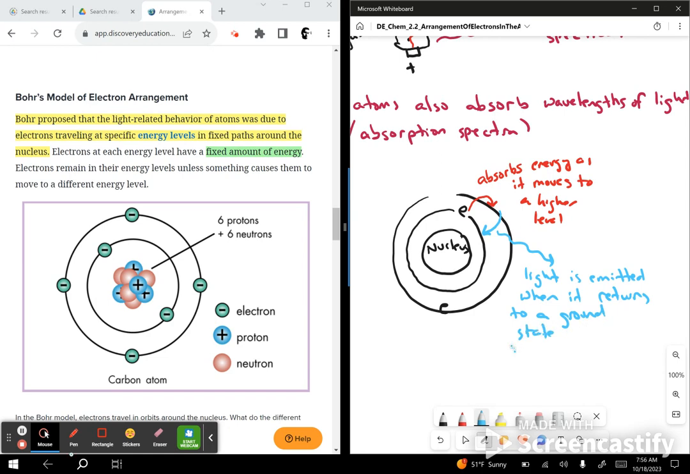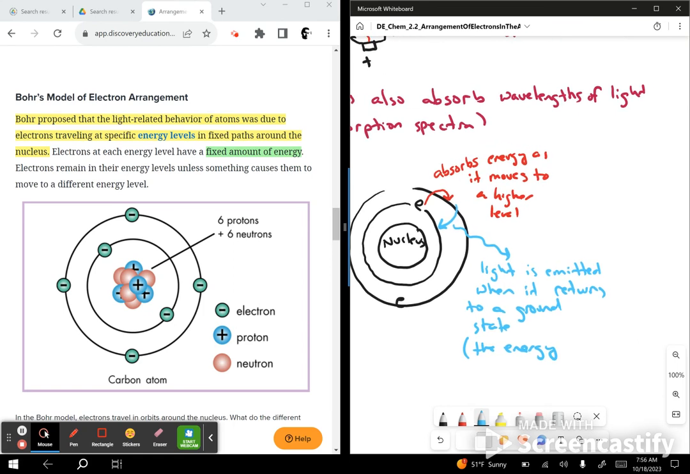This is the energy that was originally absorbed. The energy originally absorbed is released. Okay, so how did that electron jump to begin with? Well, it absorbed energy, right? And that energy caused the electron to become more energetic, and so it was able to move up one level, and then as it returns back to its ground state, it gives off light in the process.